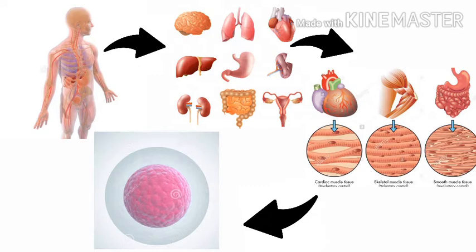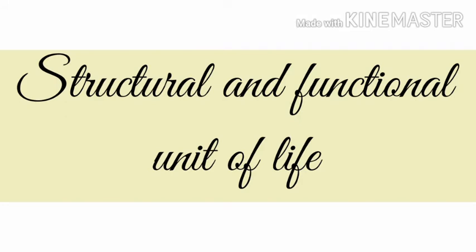Here, dear students, as a house is made up of many bricks, similarly, our human body is made up of many cells. And not only the human body, but all the living organisms are made up of many small cells. For example, animals, plants, etc. And hence, cell is known as the structural and functional unit of life.